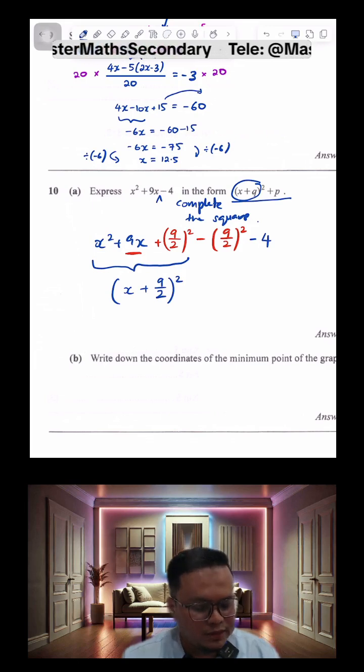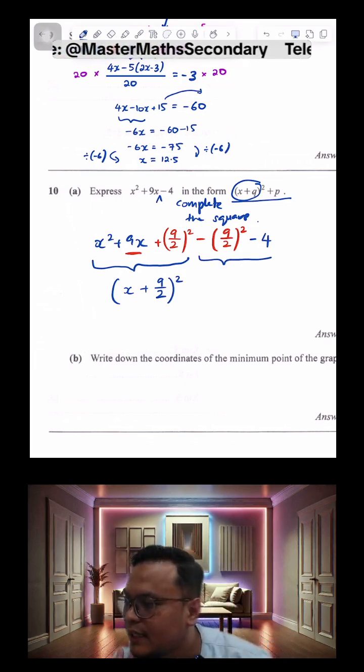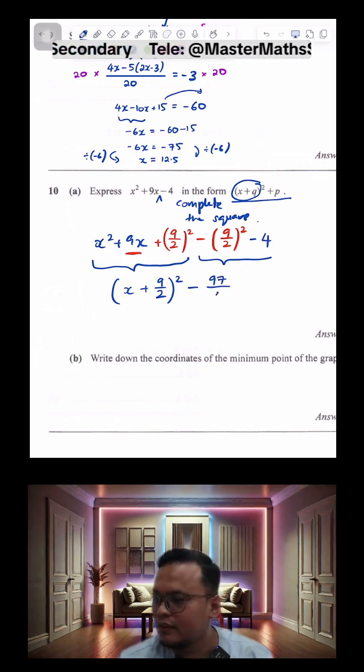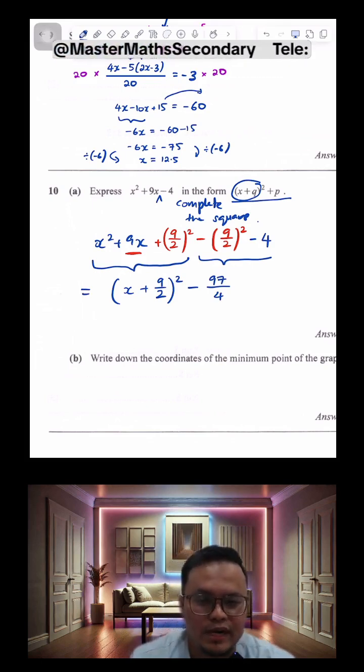Okay, now the other 2 terms we can just punch into your calculator. Negative 9 over 2 squared, and then you minus 4. That would give you a value of negative 97 over 4. You can just use your calculator to help you out, and that's how we arrive at the answer.